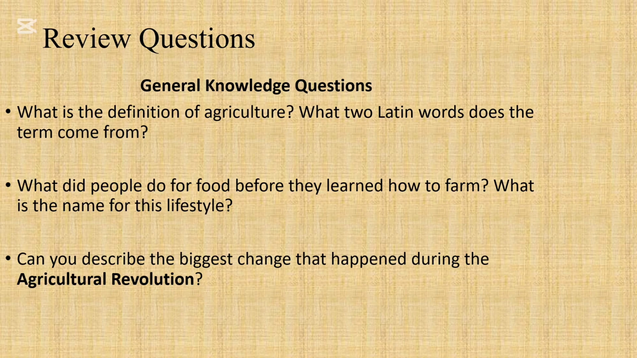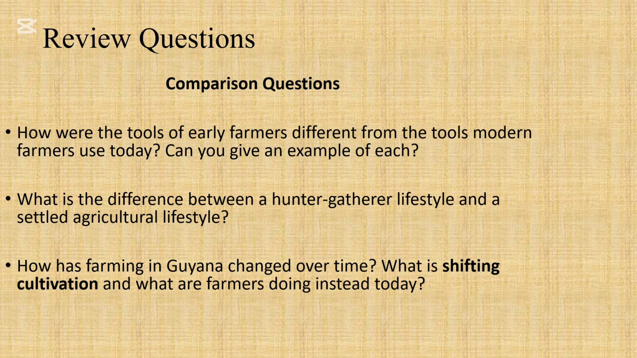Next question. Can you describe the biggest change that happened during the agricultural revolution? Okay, the biggest change that happened during the agricultural revolution was that humans were able to grow their own food, and they were also able to domesticate animals and raise them. I hope you would have gotten those answers correctly.